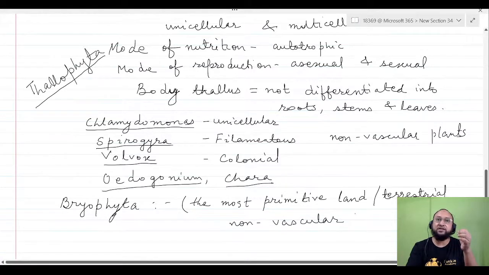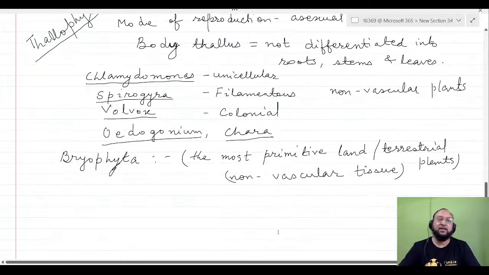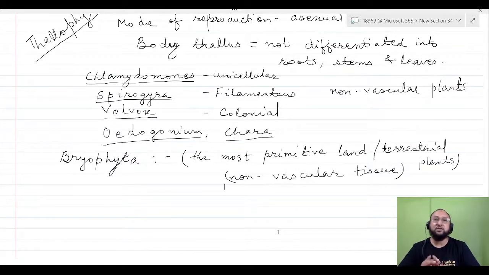Xylem conducts water and minerals, and phloem conducts manufactured food. So no vascular tissue is found because there is no stem, so where is the question of having vascular tissue? So these are the non-vascular plants. But the plants which grew on land for the first time in the course of evolution are the bryophytes.